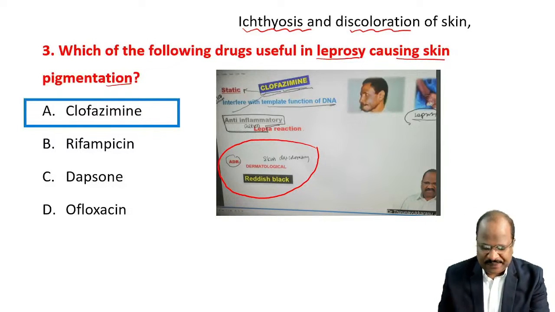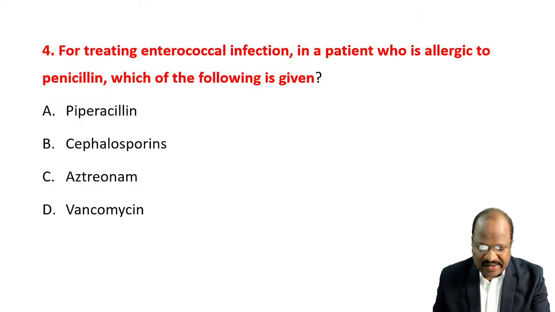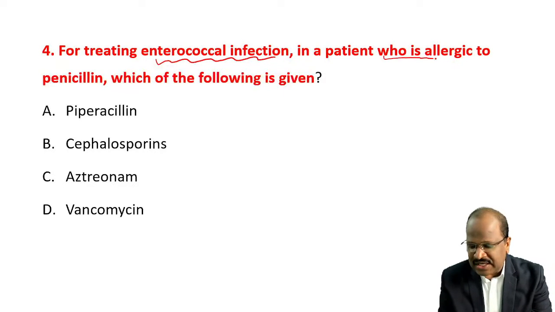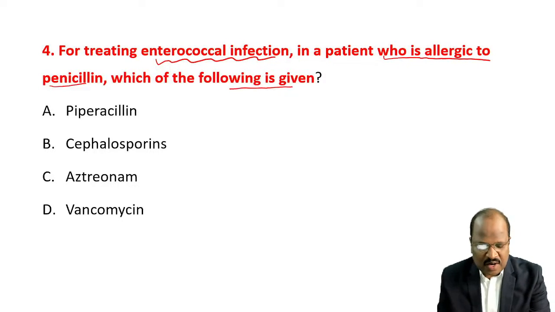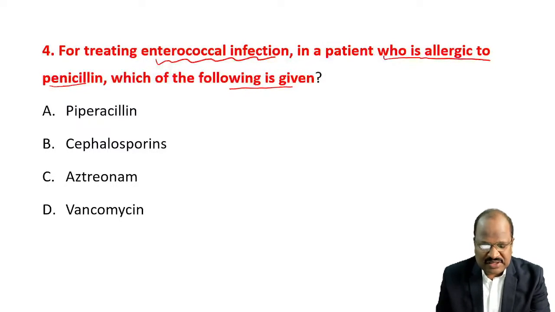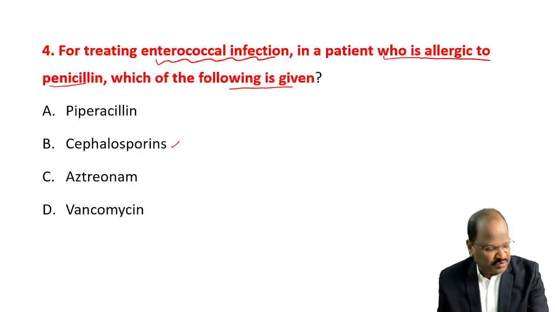Ofloxacin is an antibiotic. Coming to question number 4. Ready? For treating enterococcal infection in a patient who is allergic to penicillin, which of the following is given? Options are piperacillin, cephalosporin, aztreonam, vancomycin. Can you recollect which cephalosporin was in the option?